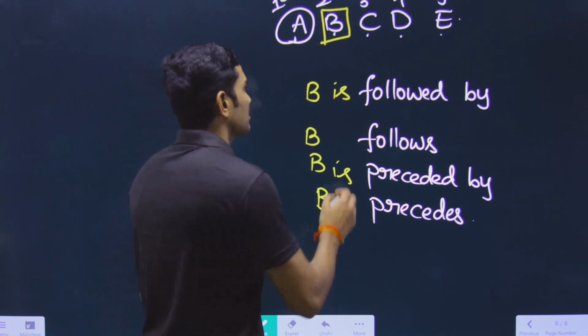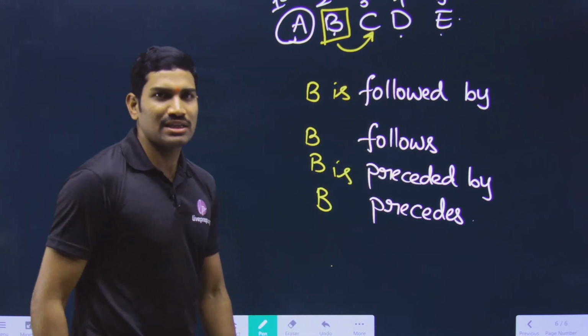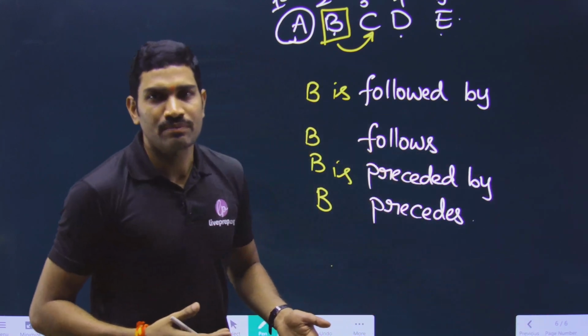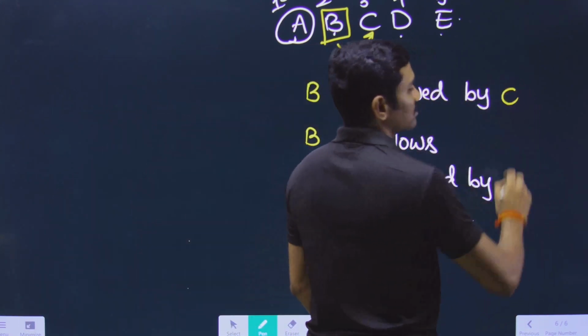Please understand this. B is followed by: whenever they say followed by, you need to write the next thing that is happening. Understood or not? So B is followed by C.